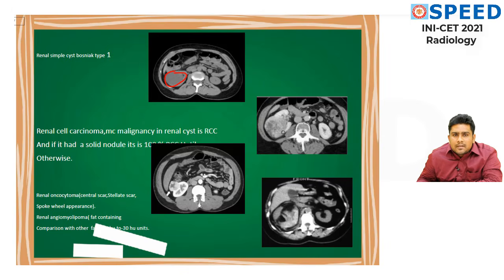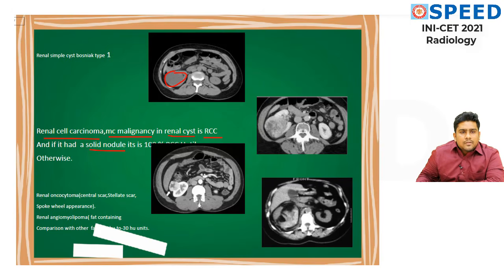Here you are able to see a heterogeneous lesion. It's a heterogeneous enhancing lesion. That is going to be a renal cell carcinoma, the most common malignancy in a renal cyst. If a patient has a renal cyst, the most common malignancy you are going to be afraid of is renal cell carcinoma. And if it has a solid nodule in it, it is 100% RCC until proven otherwise. You should understand it clearly.